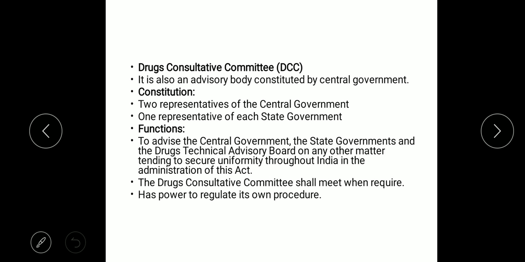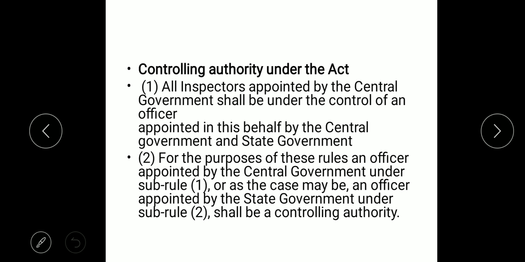And then the Drugs Committee shall meet when needed, and has the power to regulate its own procedure. So the procedure can be different in different states, and the state can make a little different requirement from the center. But whatever the law prescribed by the center, they cannot deviate from the central policy, though some relaxation can be given, say in the penalty or the compounding of offenses. This can be given, but not on the central legislative things.